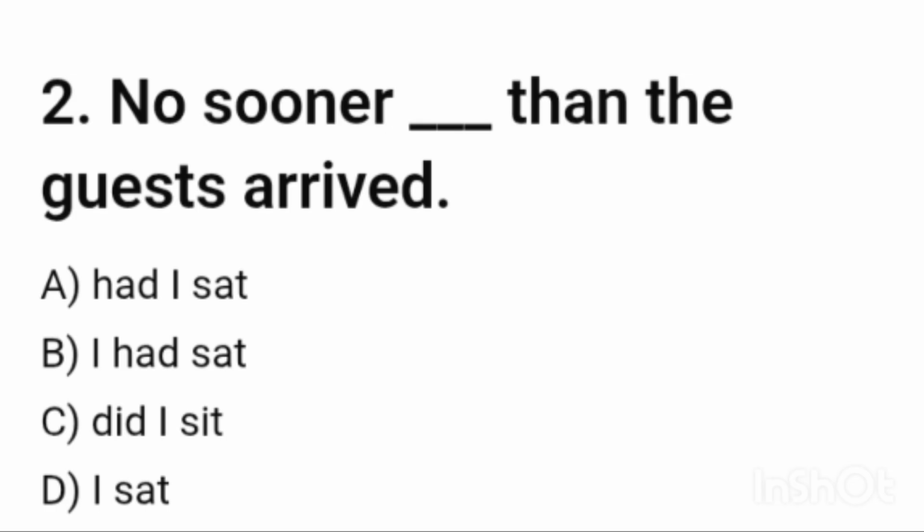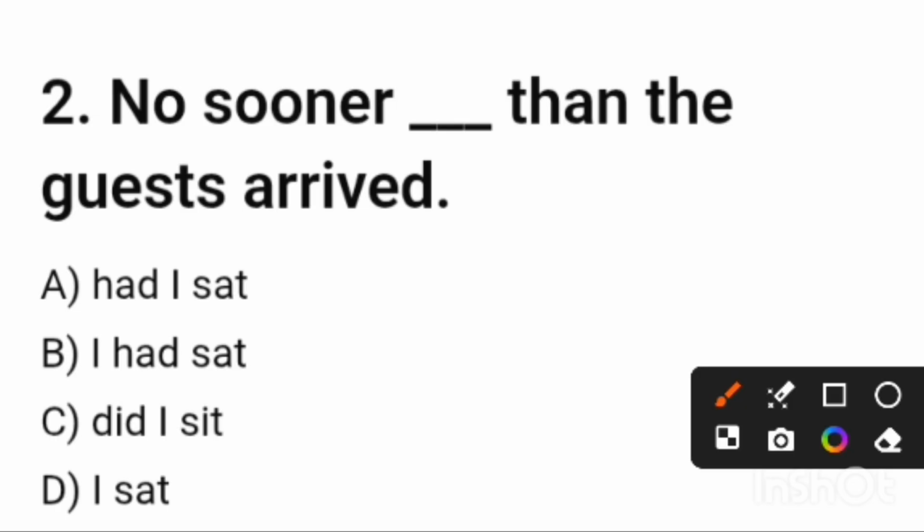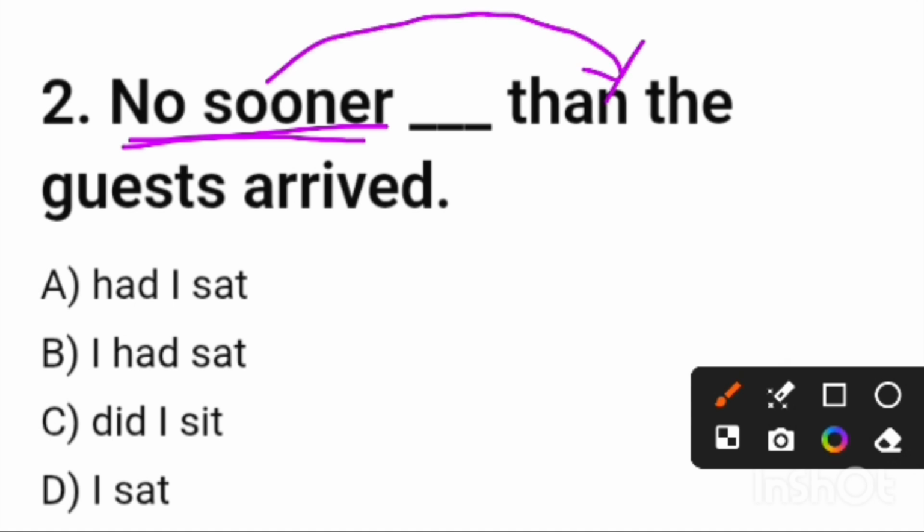The next question: no sooner, blank space, then the guest arrived. So it is also the same situation, my dear friends. In the same way we can use no sooner. No sooner, friends, is basically an adverb. That means after that we have to invert the structure of the sentence. That means we have to write in inverted form. No sooner is always followed by than, and it is written here, so there is no problem.